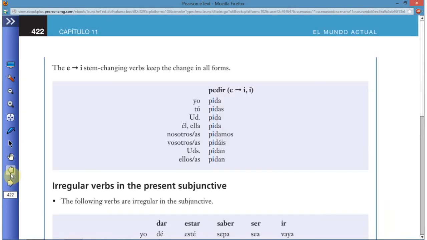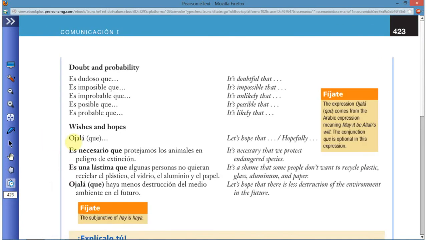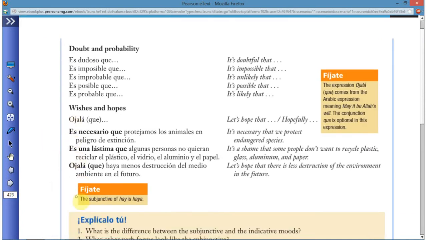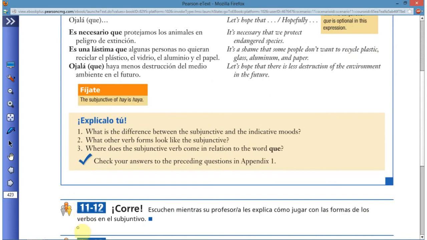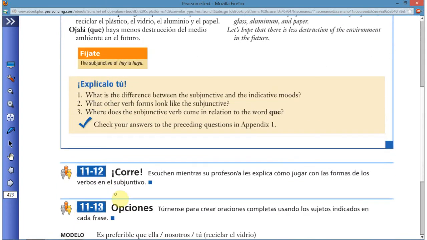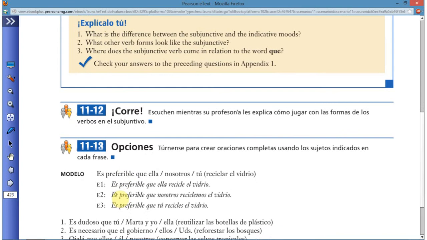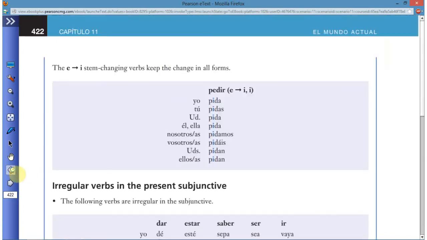But now, how do we form this? If you see any of these phrases, and you're going to use a verb after these phrases, the verb is going to be in the subjunctive. Es preferible que ella recicle el vidrio. Es preferible que nosotros reciclemos, que tú recicles. How do we get there?